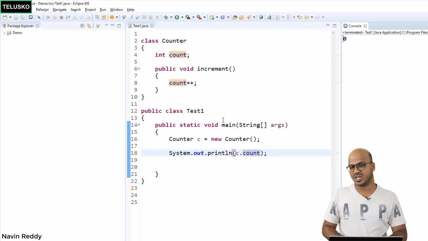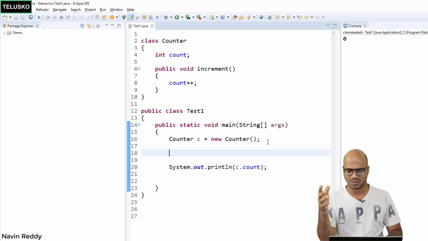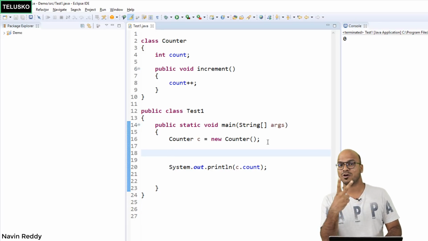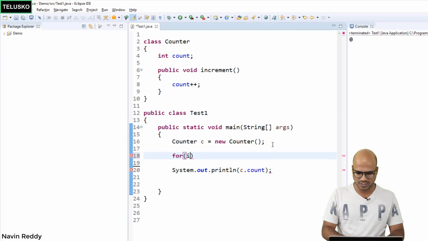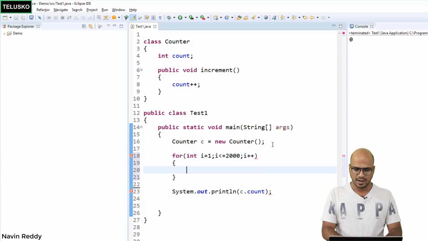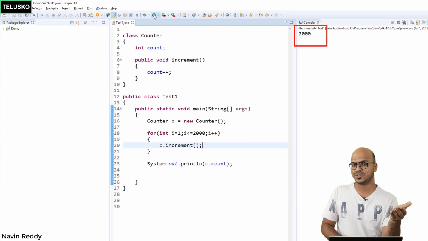But what if you change it? We can call increment to update it. But then I want to do increment multiple times, maybe 2000 times. So you can write a for loop here, which starts from i equal to 1, and then we can say i less than or equal to 2000, and then i++. Every time you run this loop, you simply say c.increment. Your job is done, right? If you run this code, at the end, the output you will get is 2000.